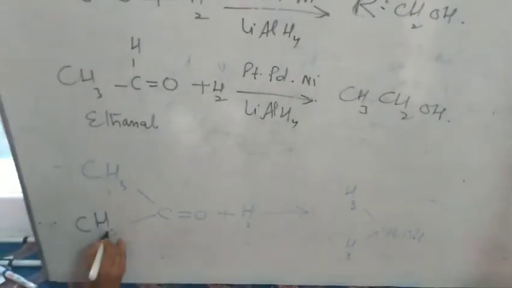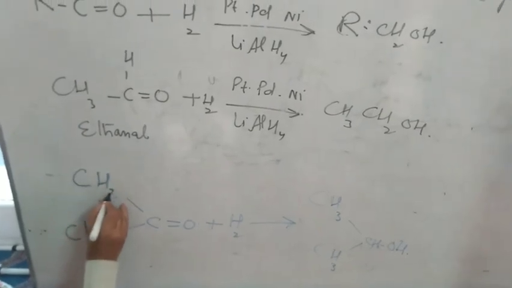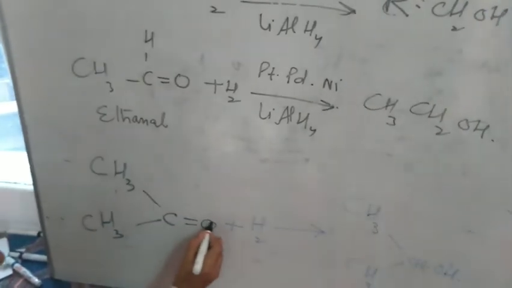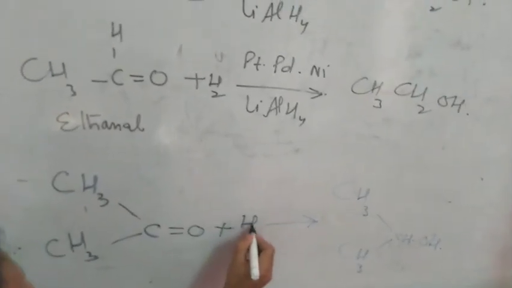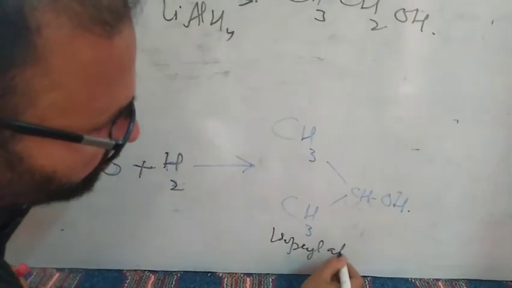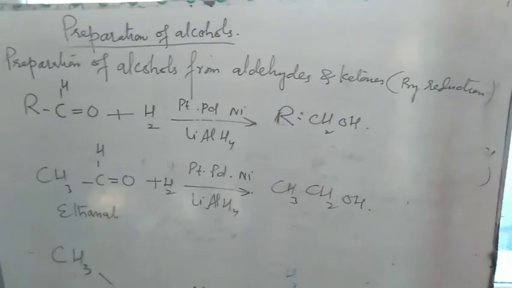Propanone I have taken will give isopropyl alcohol. So this was the preparation of alcohols from aldehydes and ketones by reduction. Ketones give the alcohols.